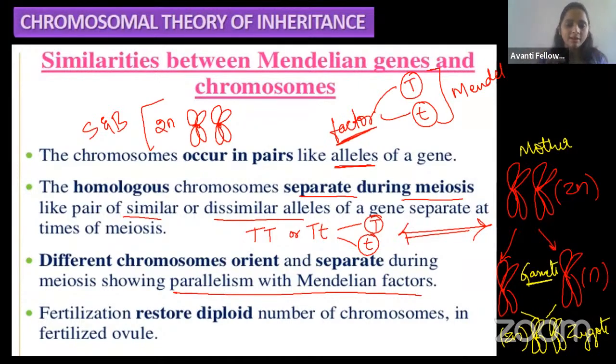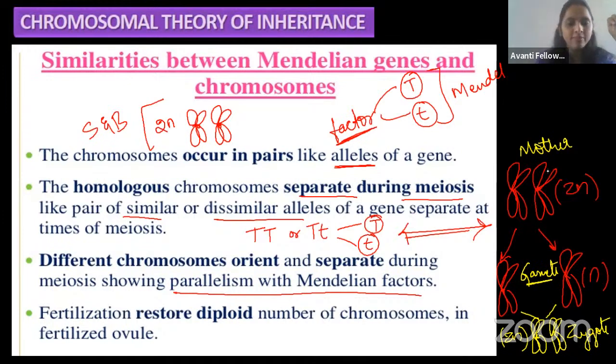The same thing happens in the chromosome also. Both homologous chromosomes will segregate during meiosis. See here, the chromosomes occur in pairs. There also he told that the alleles occur in pairs. Right or not, guys? The alleles always occur in pairs.